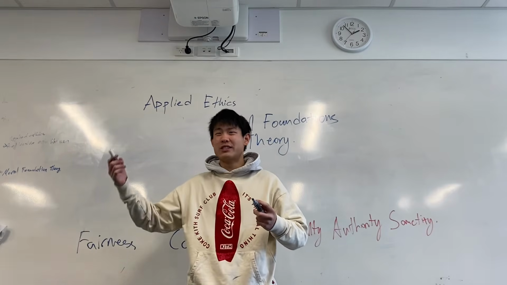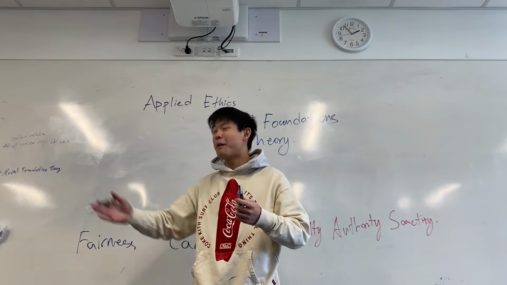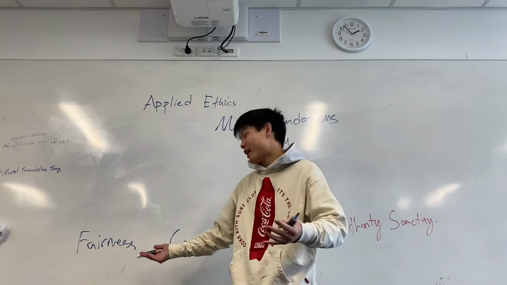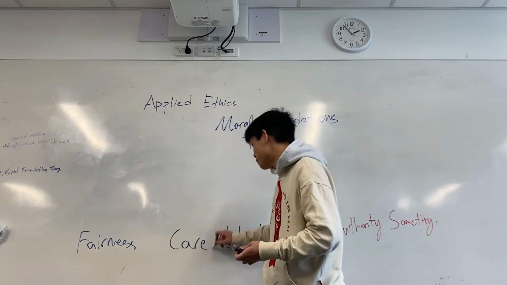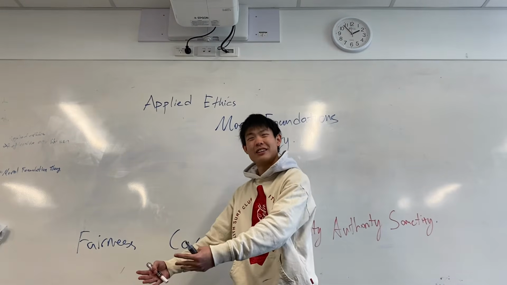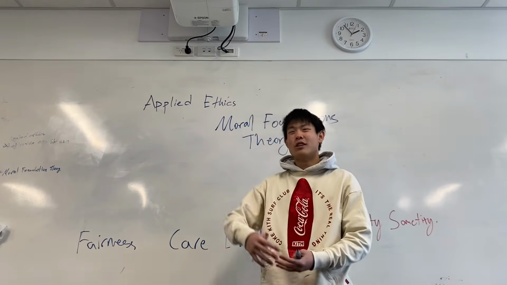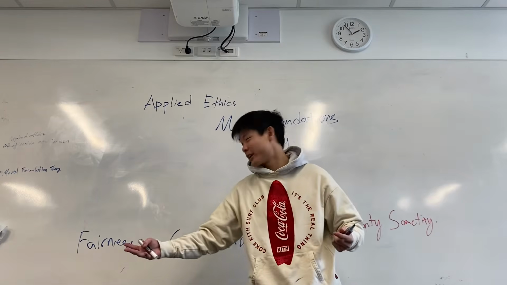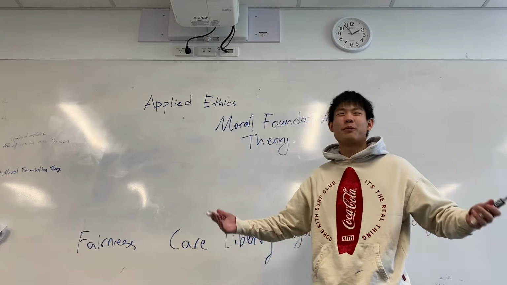cheating, right? When someone cheats you, they get all the benefit in a two-way relationship. So for example, if you're partnering with them and then they cheat, they claim all the benefits of that two-way relationship, right? And that's why we have an adverse feeling towards cheating, and that's why we want fairness, right? Meanwhile, care develops from the love for our children, right? It's about, for example, our child. They're weak, right? They're vulnerable, and we want to protect them, right? And then that sort of generalizes into all the weak people who can't defend themselves, I guess. And then liberty is adverse because we don't want oppression, right?